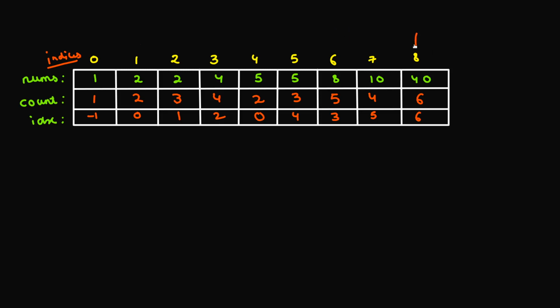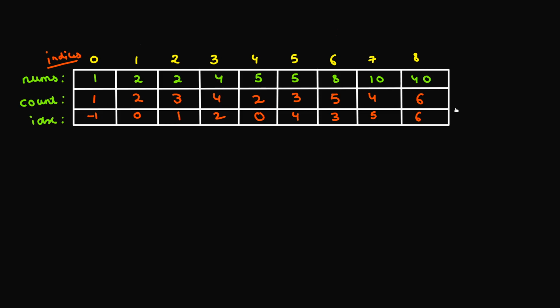For example, if you consider the case of this 40, again I am going back to all the numbers which divide 40, so I am going back to 10, 8, 5 and all the numbers, and among all these numbers, the number which is having the maximum count is this 8, because this 8 is having the maximum count of 5. So if at 8 I am able to make a subset of size 5, at this 40 I will be able to make a subset of size 6, because if I am adding one more number to the subset of size 5, the new subset size is 6. Okay, and since this 8 is located at index number 6, that's what I will be storing here in the indices array.